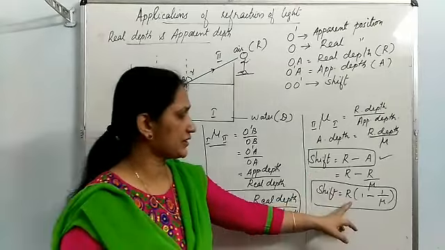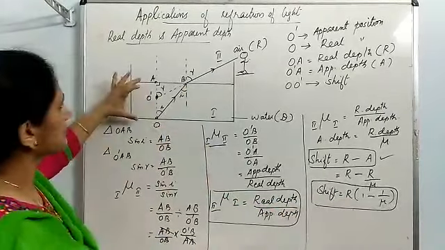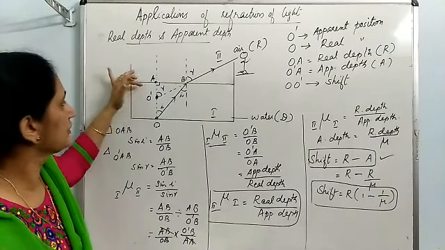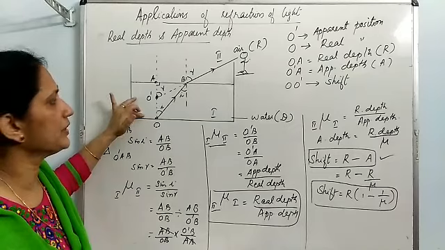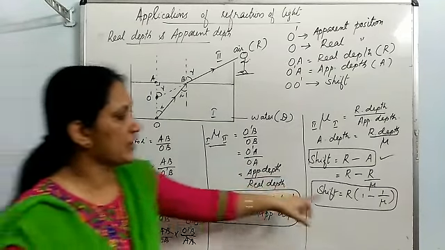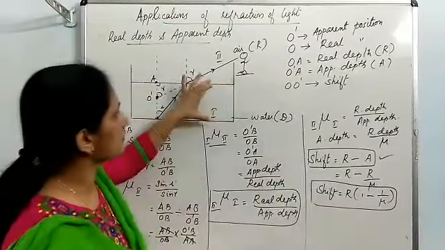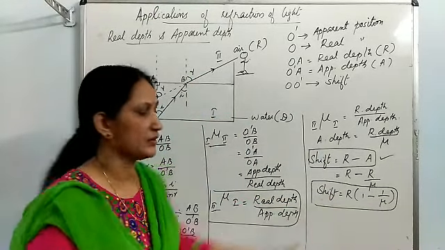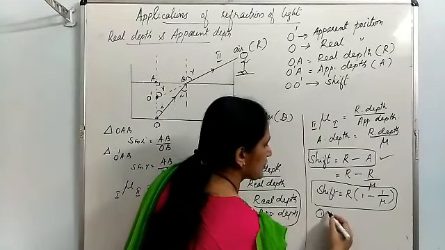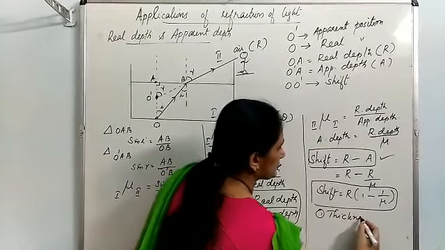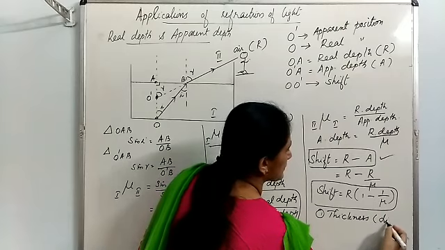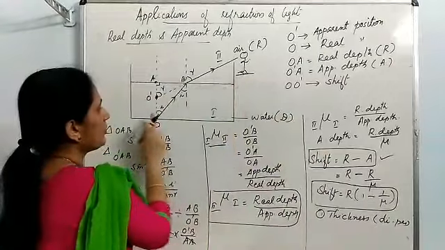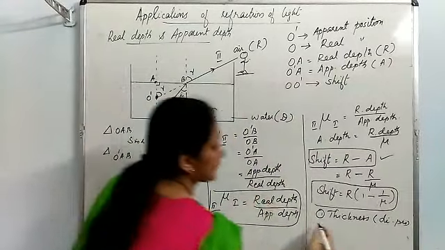From the formula it is clear, the thickness of the denser medium is the real depth, R. So, more the thickness of this medium, more will be the shift. First factor: shift depends on thickness of medium. Directly proportional. More the thickness of the medium, more will be the shift happening.